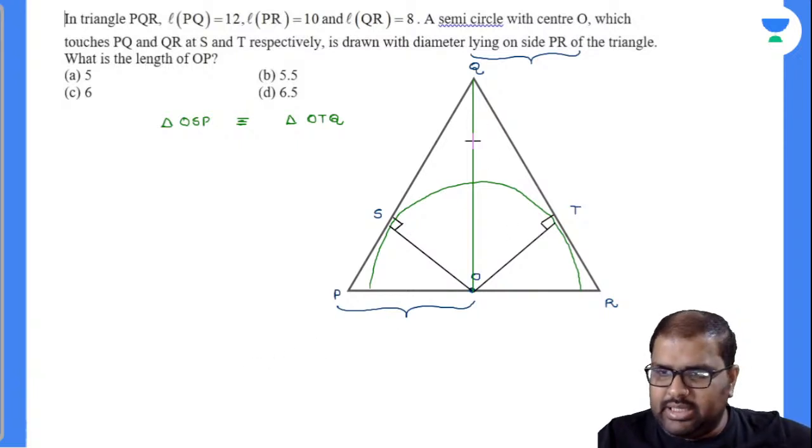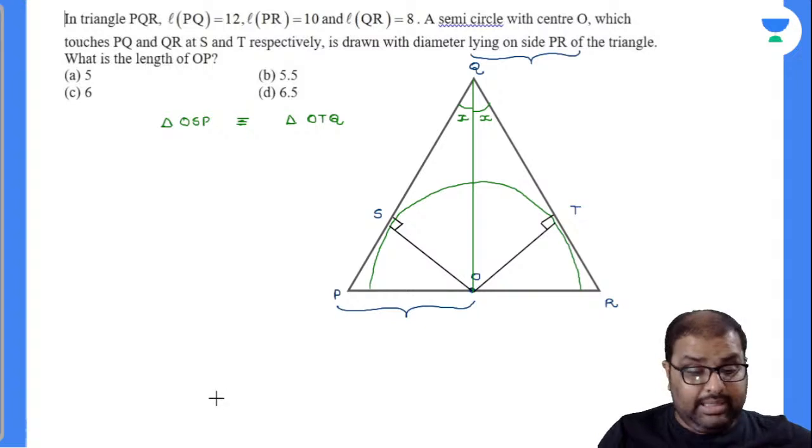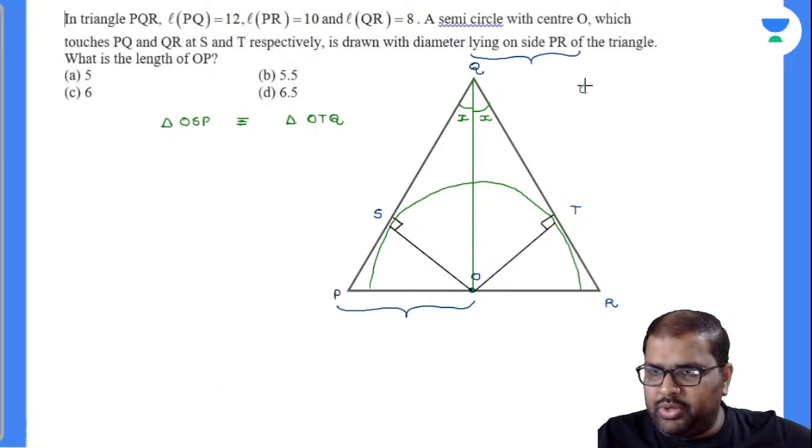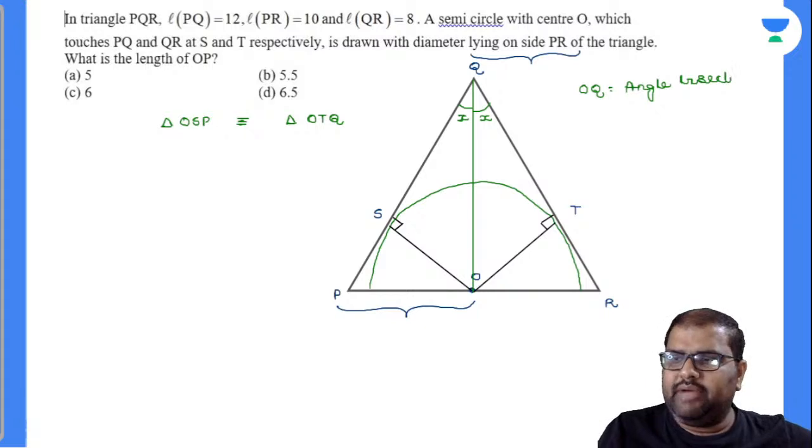By this, what can I say? All the angles also must be equal. So if this angle is x, this will also be x. Right? If this is x, this must also be x. By this, what can I decide? My OQ is nothing but an angle bisector. Am I right or wrong? It divides the angle at the vertex into two equal halves. This is called an angle bisector. So I have decided that OQ is the angle bisector.